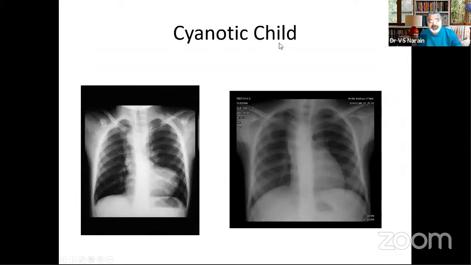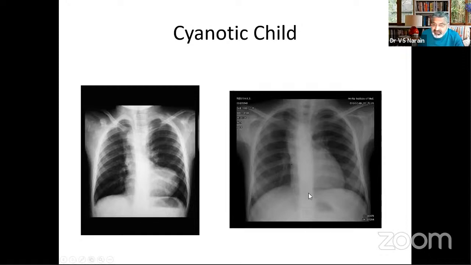Now, if you have a cyanotic child and you are expecting this kind of picture, but when you look at the X-ray, you have this picture. What is the difference? The difference is that here you have an RV and here you have an LV, and here you have some emptiness over here. And the right-sided aortic arch, if you look at the indentation on the trachea, it is on this side. So right-sided aortic arch, which is there also here.